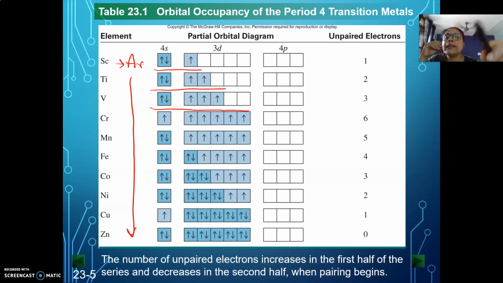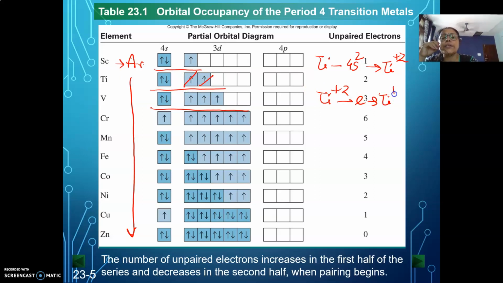Now before doing that, you see that there are 2 d electrons in titanium. So if I take titanium, it will first remove its 4s2 electrons to go to the titanium plus 2 state, and then only it can remove the d electrons one by one. Titanium plus 2 will remove another electron to go to titanium plus 3 for some time, and then only it can release the second d electron.